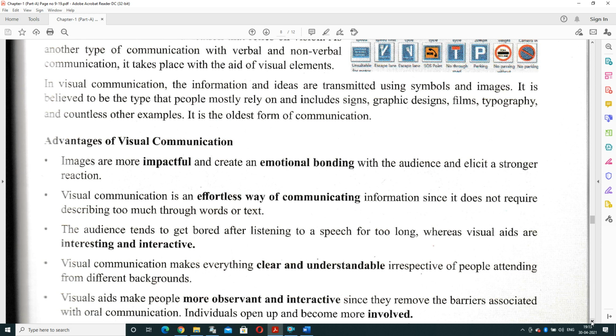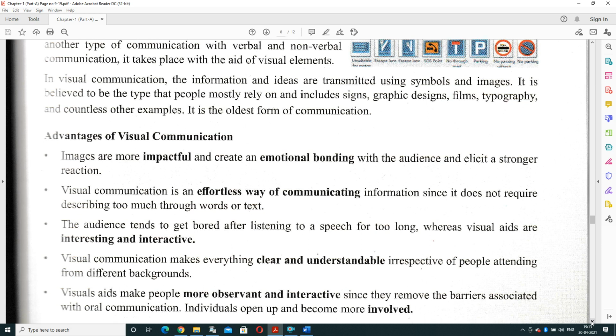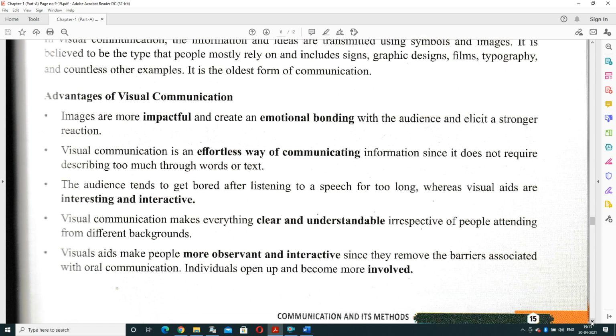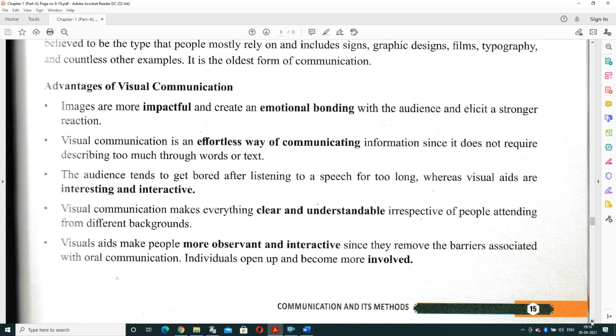The audience tends to get bored after listening to a speech for a long time, whereas visual ads are interesting and interactive. Visual communication makes everything clear and understandable, irrespective of people attending from other backgrounds. And visual ads make people more observant and interactive, since they remove the barrier associated with oral communication. So individuals open up and become more involved.